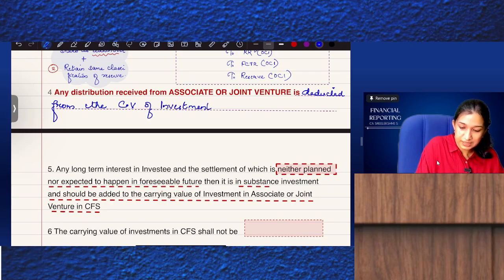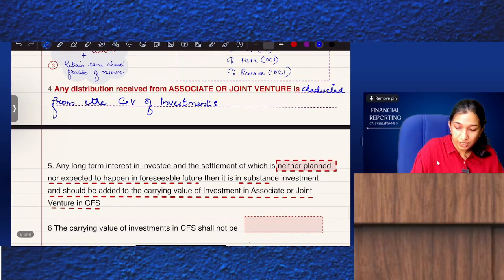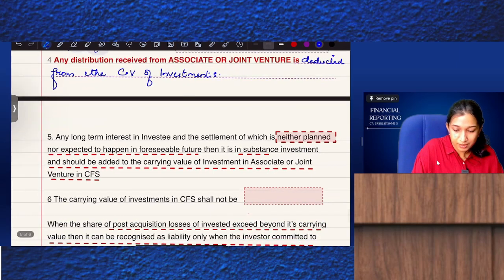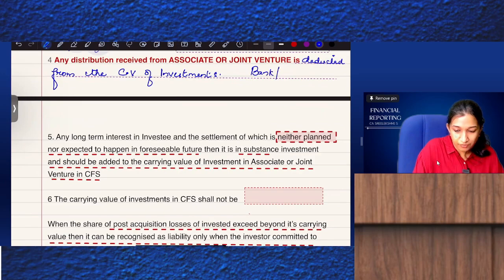You will be passing the journal entry. What will be the journal entry? If you receive dividend, bank debit, or if dividend is declared, dividend receivable debit, to investment.